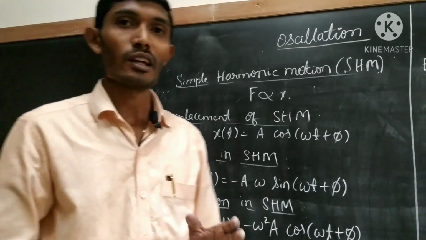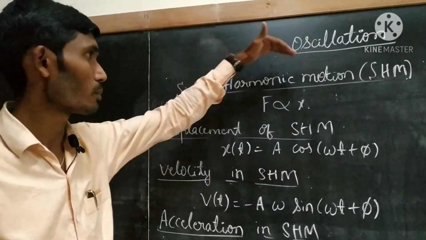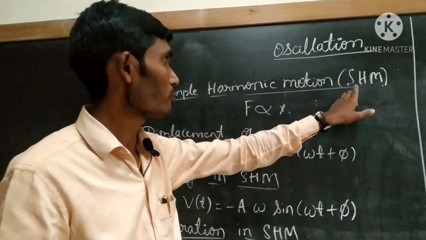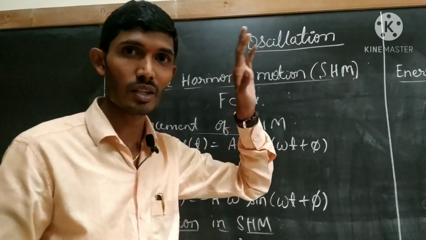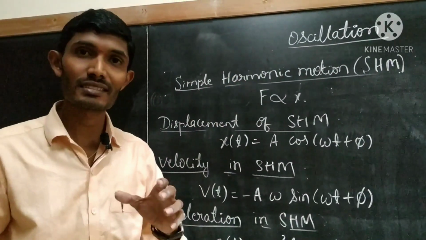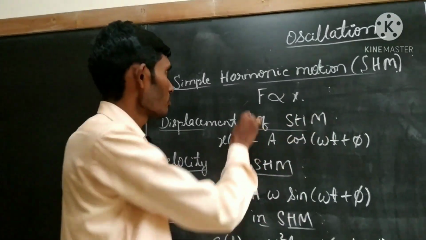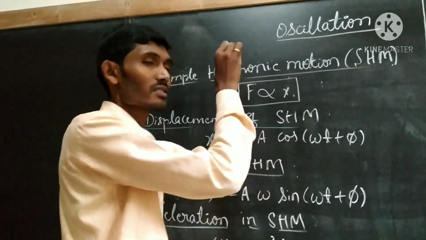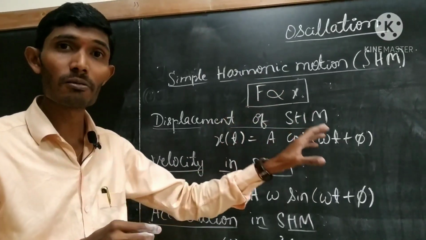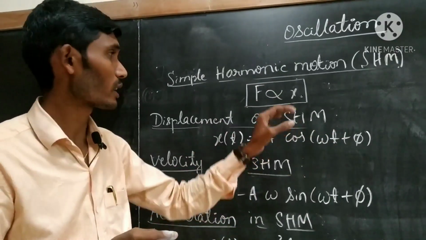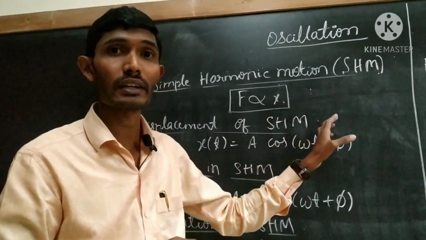Okay. Now let us discuss the next concept, that is simple harmonic motion. In short form, we can call that SHM. The motion of an object is said to be simple harmonic if it satisfies this condition, that is F is directly proportional to X. Here F is the force applied on an oscillating object, and X is the displacement of the oscillating object.